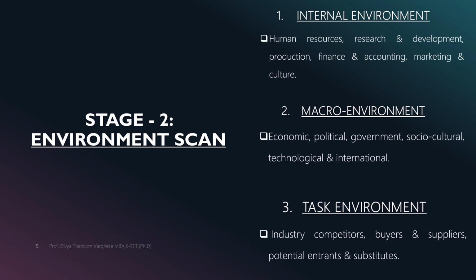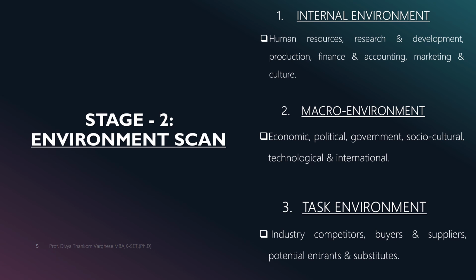As the task and macro environmental factors are beyond the control of a firm, the firm's success will depend to a very large extent on its adaptability to the environment, that is, its ability to properly design and adjust the internal variables, to take advantage of the opportunities, and to combat the threats in the environment.